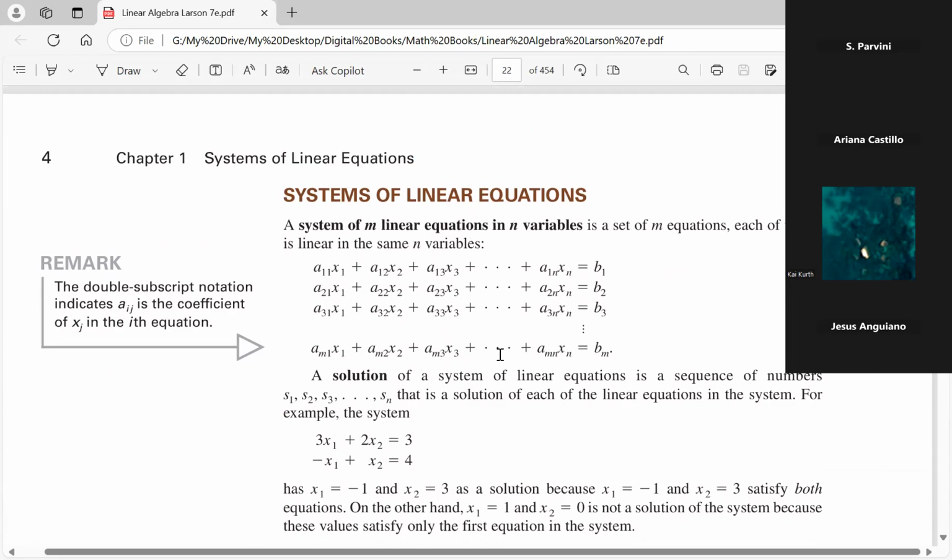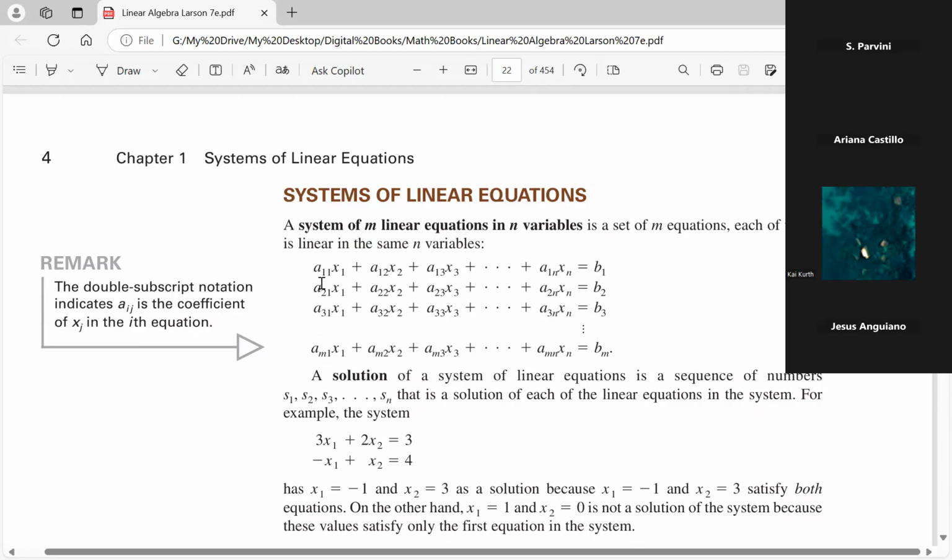Great. Now let's extend what we just did to a system of linear equations. So now that we have the notation for one linear equation, if we make a whole bunch of these, we have a system. The fact that you have two or more equations creates the system. So now I have a system of equations.